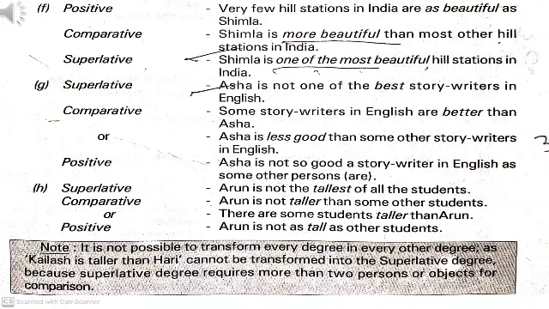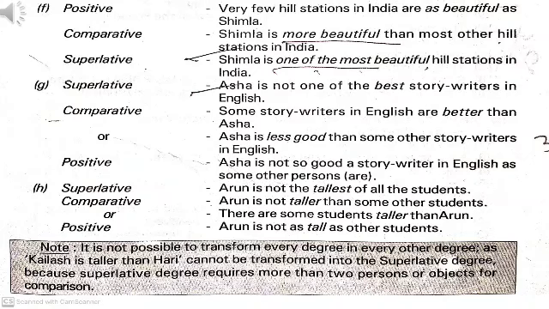H. Arun is not the tallest of all the students. Superlative degree is used here. Comparative. Arun is not taller than some other students. Or we can also say there are some students taller than Arun. Meaning of both these sentences is same. And with the positive use, Arun is not as tall as other students.